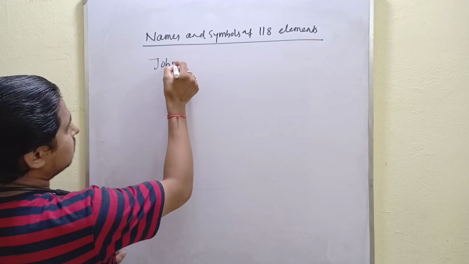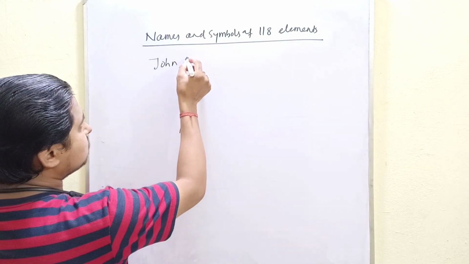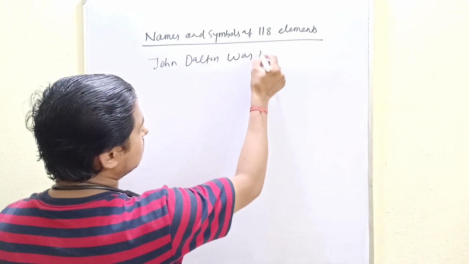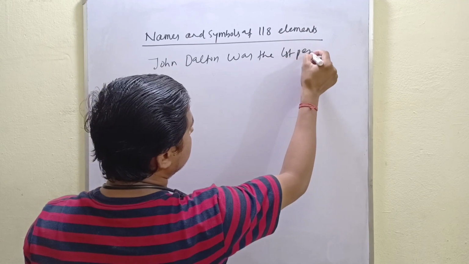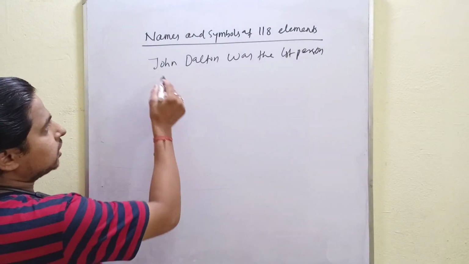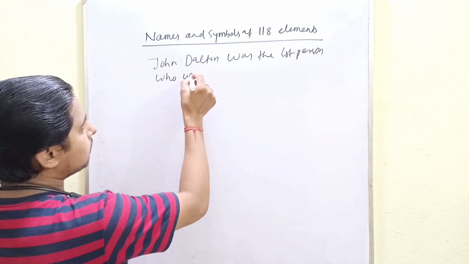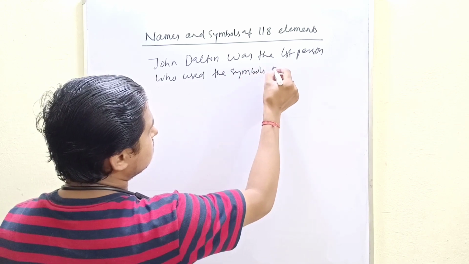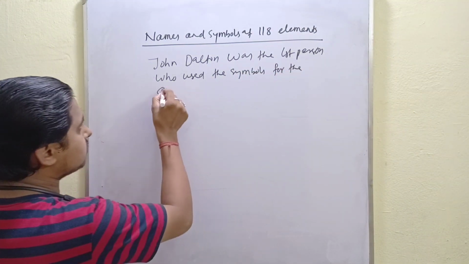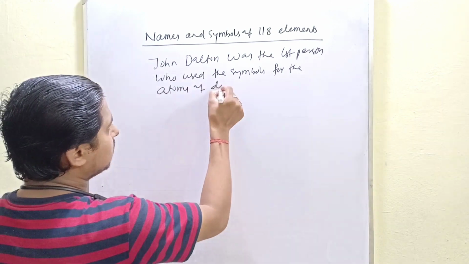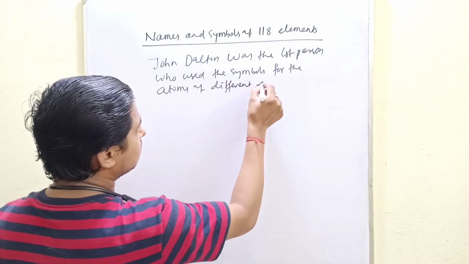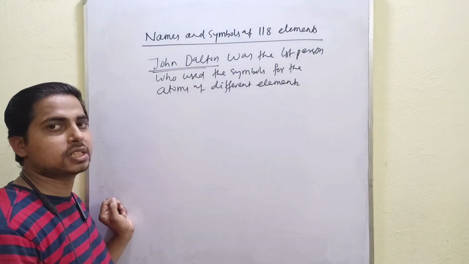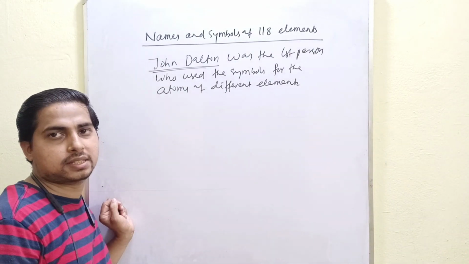John Dalton was the first person who used symbols for the atoms of different elements.